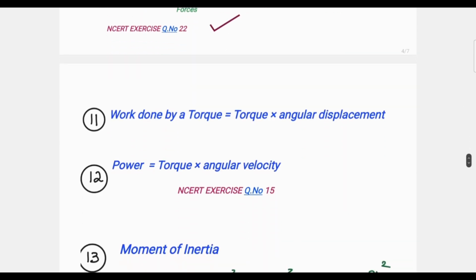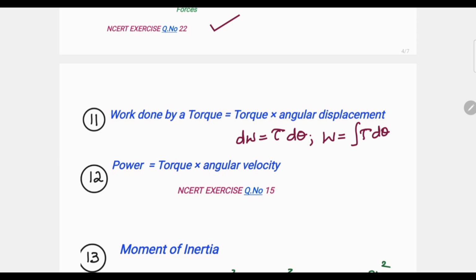Next comes work done by a torque: torque into angular displacement. So you can write it like this in differential form: dW equals tau into d theta. Now if you integrate it, when tau is variable, if torque is variable, then you have to integrate this expression to get your final answer. W equals integral of tau d theta. This is applicable only for variable torque.